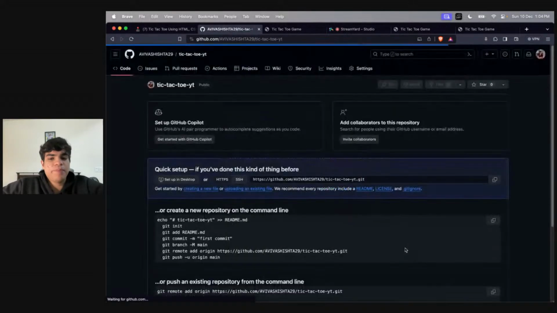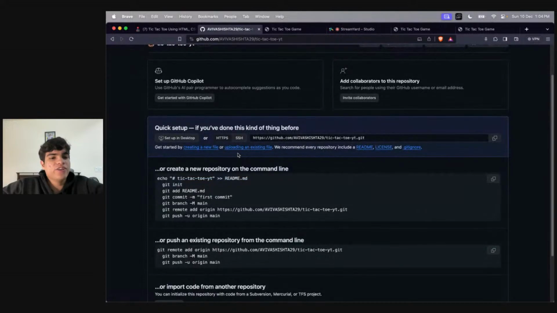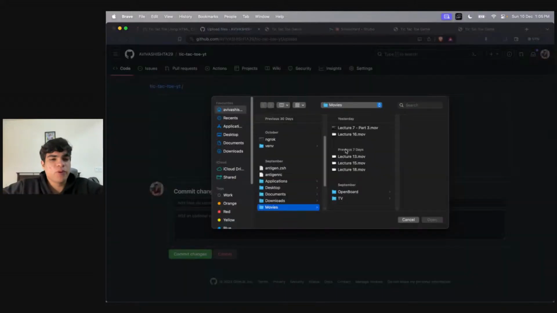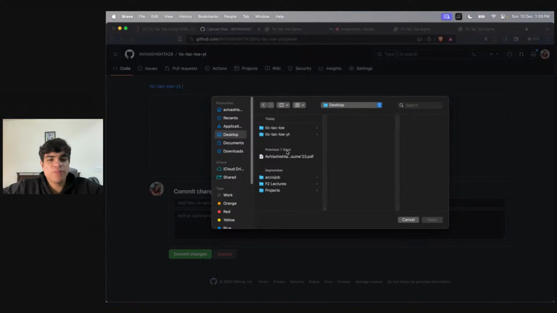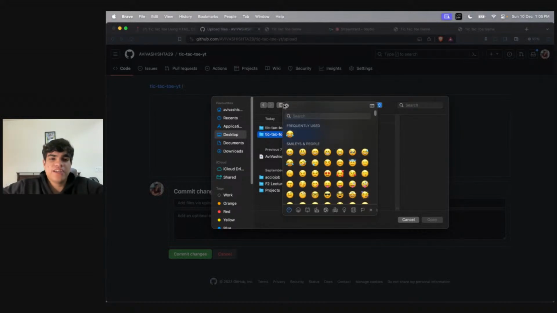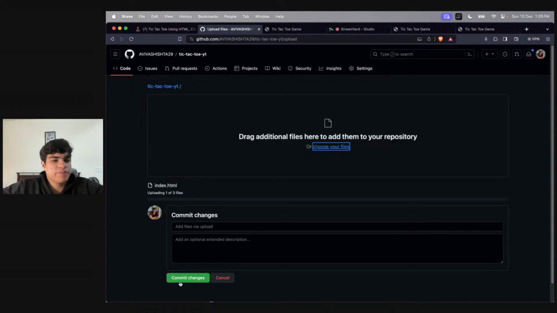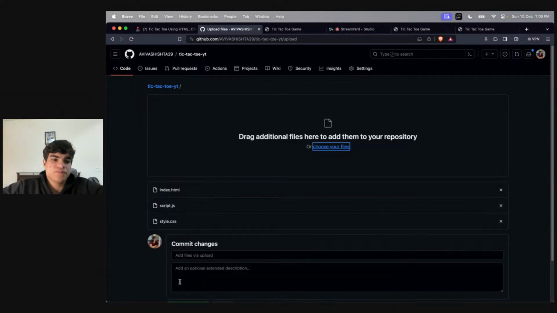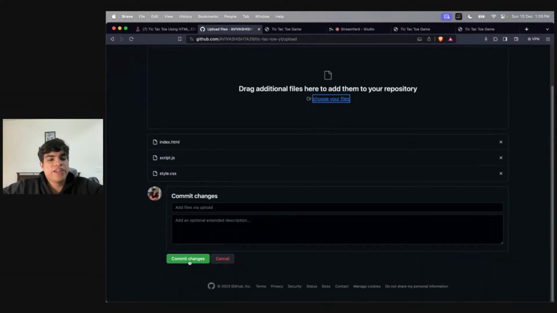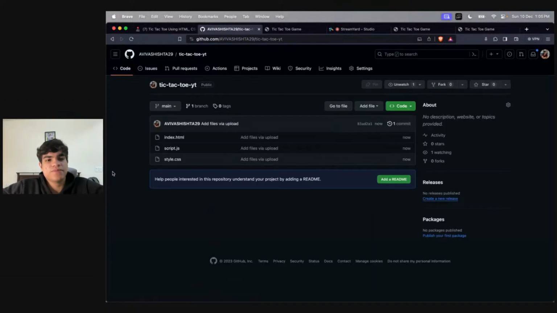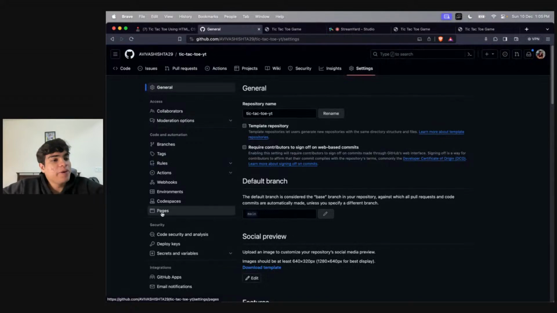Since this is a public repository, you can add your files. Just upload existing files. No need to connect your GitHub like that. Just upload your three files. Go to the desktop, and over here you'll see your three files. Select these three files, open them, and upload them on GitHub. The moment you're done uploading them, just commit these changes. And once you're done committing, right over here, go to your settings, go to pages.